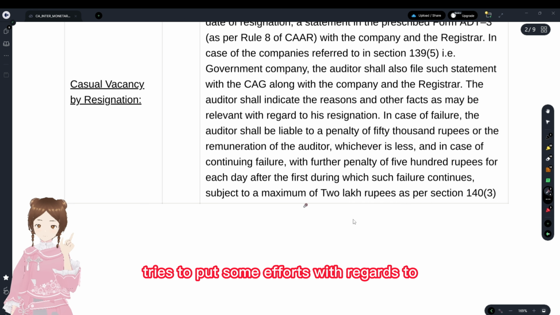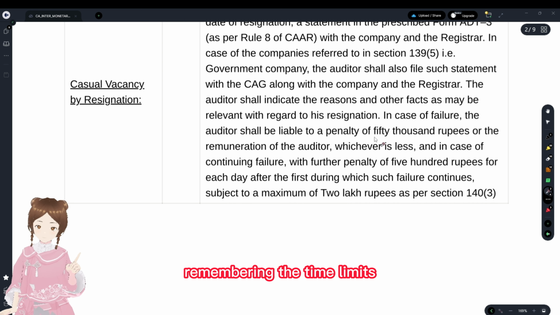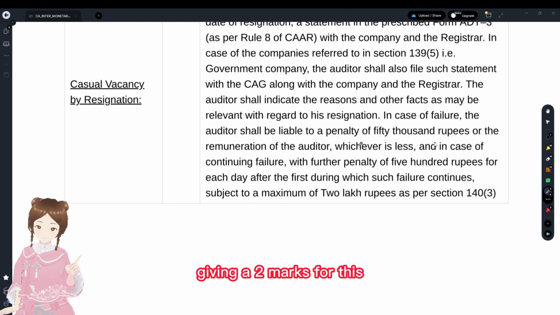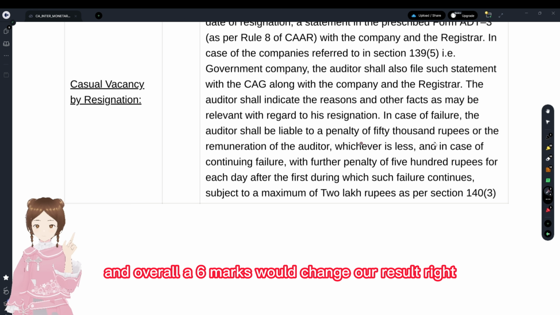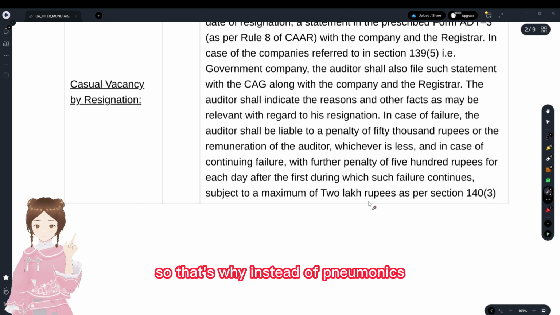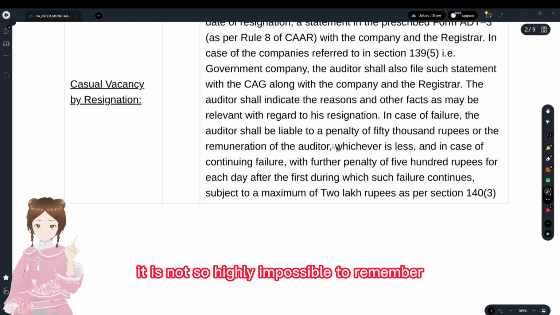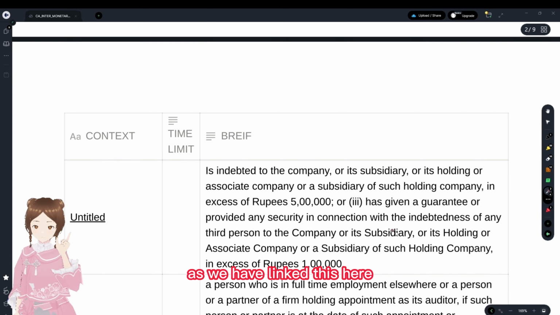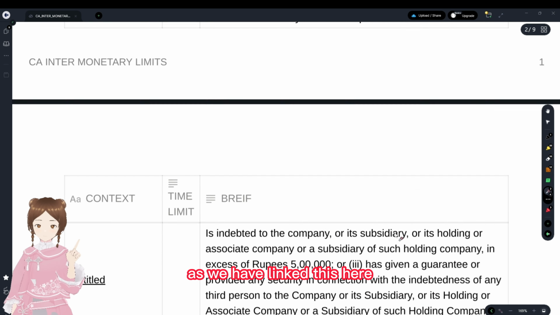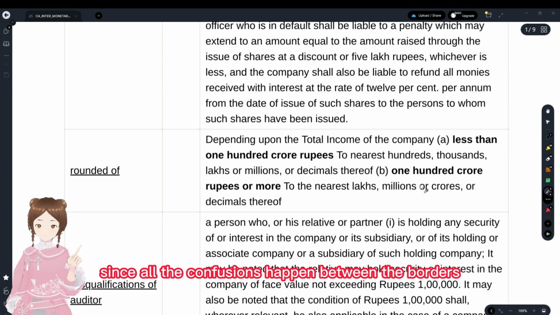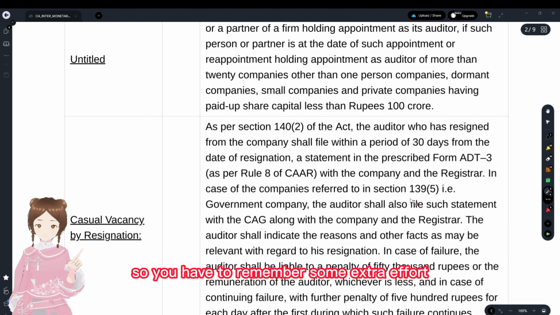Try to put some effort into remembering the time limits, because they also carry some marks in the MCQs and all. You see, giving 2 marks for this and overall 6 marks would change our result, right? So that's why, instead of mnemonics, try to put some effort here into remembering the penalties. It is not so highly impossible to remember, as we have linked this here, and with regards to here, the 100 CR, right? Since all the confusions happen between the borders, you have to put in some extra effort.